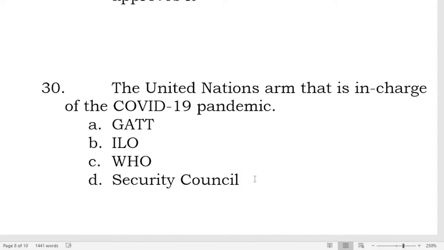Final answer. For number 30, the United Nations arm that is in charge of the COVID-19 pandemic, is it the GATT, ILO, WHO, or Security Council? That's correct. That is letter C, the World Health Organization.